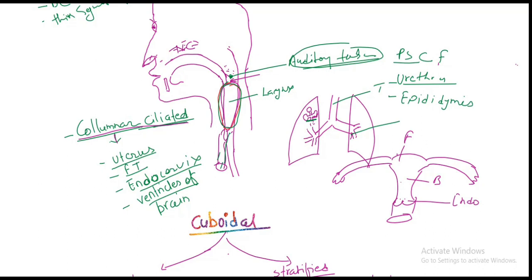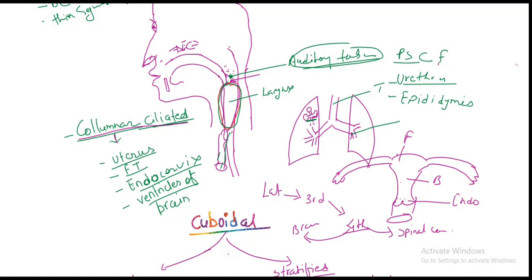These are all lined with columnar ciliated epithelium, and also the ventricles of the brain, due to CSF formed from the lateral ventricle going to the third ventricle, then to the fourth ventricle, and from the fourth ventricle to the brain and to the spinal cord.